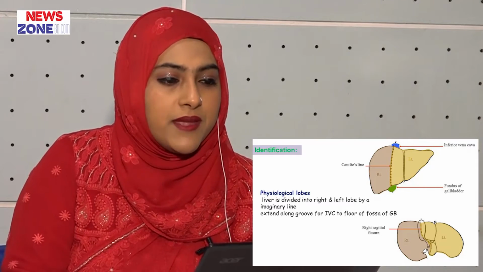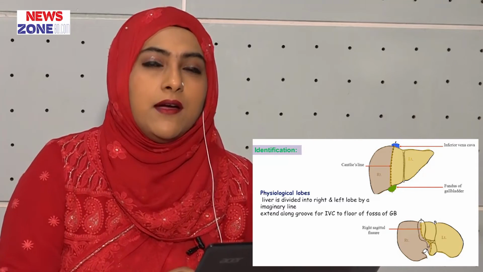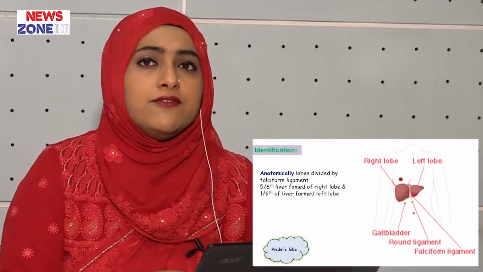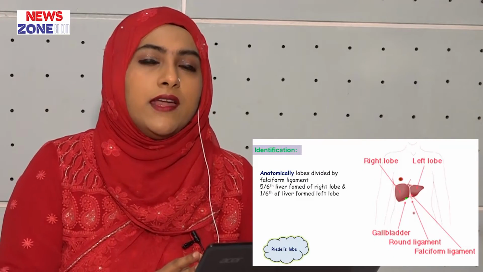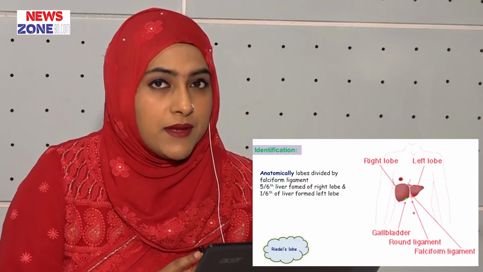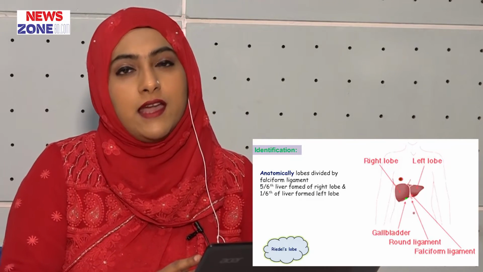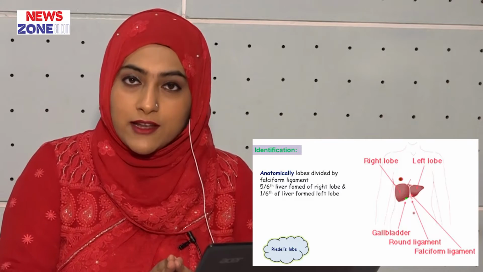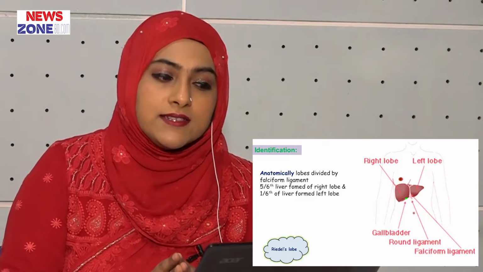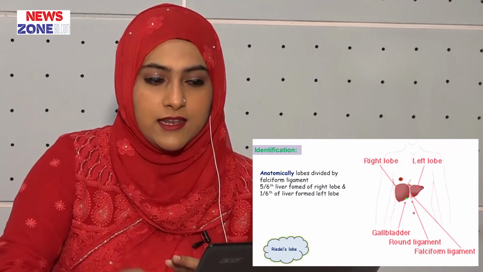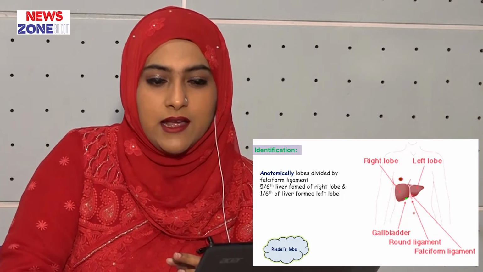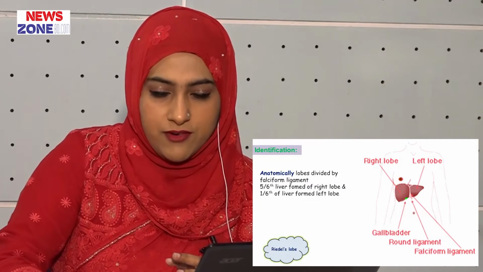Anatomically, the liver is divided anteriorly and superiorly by the falciform ligament, and posteriorly by the fissure for ligamentum venosum and the fissure for ligamentum teres. That is, 5/6 of the liver forms the right lobe anatomically, and 1/6 of the liver forms the left lobe. Here you can see how the anatomical right and left lobes of the liver are divided.